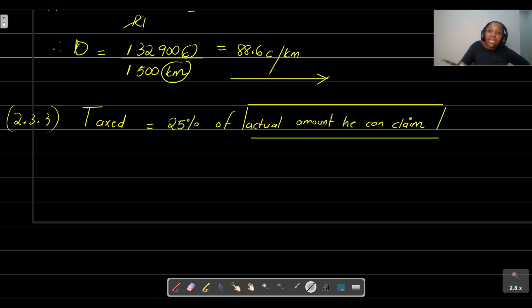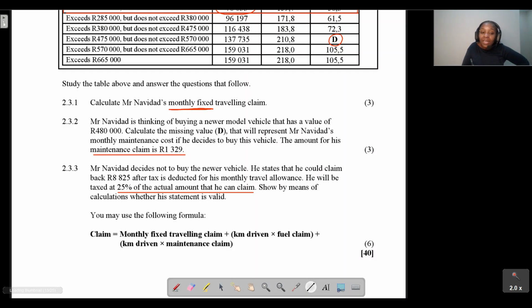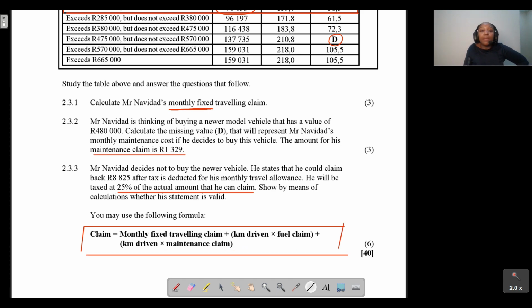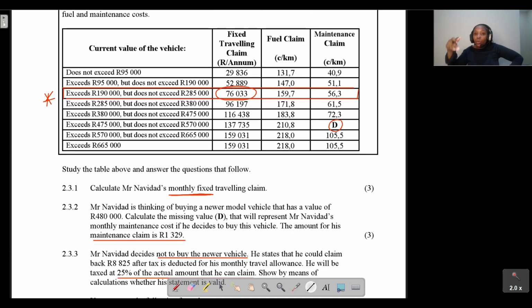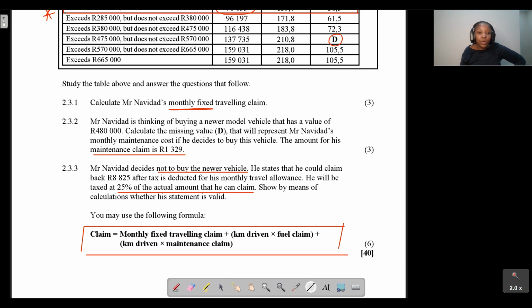So what is the actual amount that he can claim? All right. So we're going to go back. We are given here the formula that we can use to calculate the amount that he can claim. We're told that the claim is equal to the monthly fixed traveling claim plus the kilometers driven multiplied by the fuel claim plus the kilometers driven multiplied by the maintenance claim, right? We need to remember that he does not buy the newer vehicle, okay? So that basically means that we are still going to be using that row here to basically get your fixed traveling claim, your fuel claim, maintenance claim. We are going to be using that row, okay?